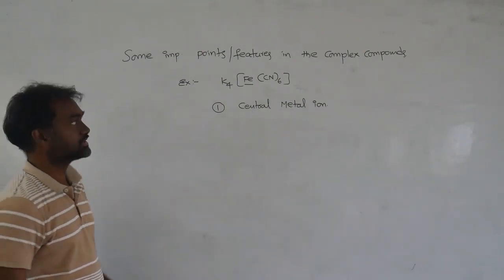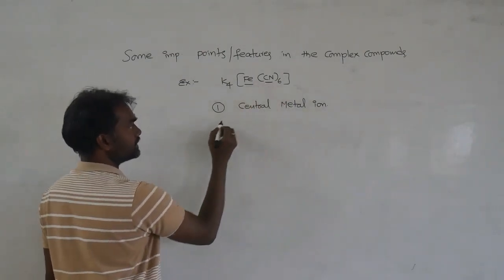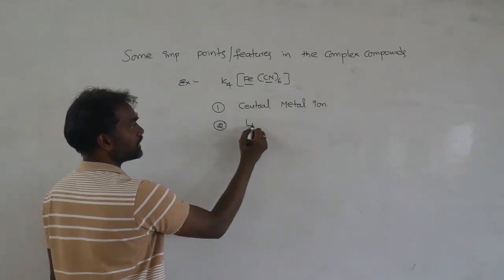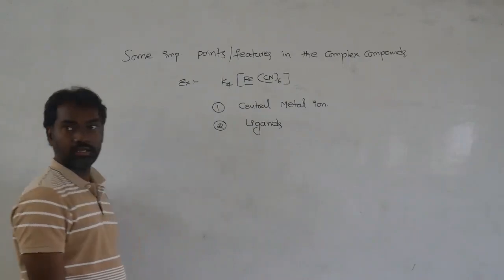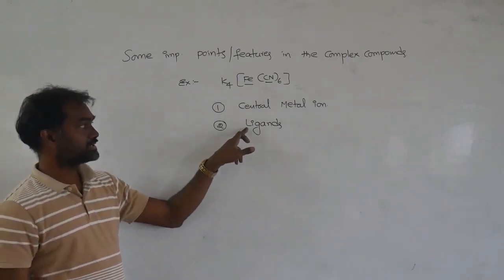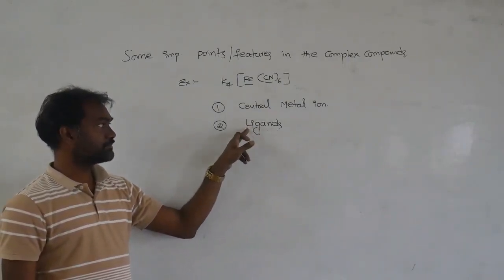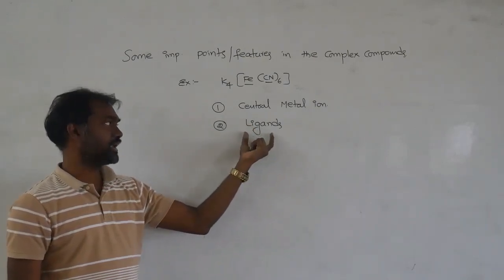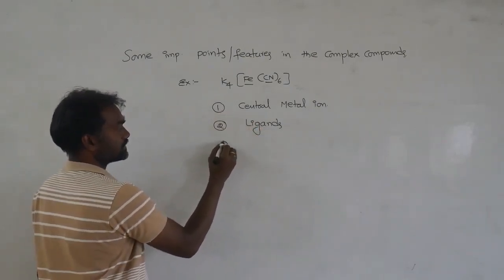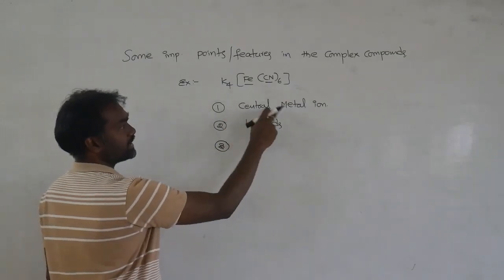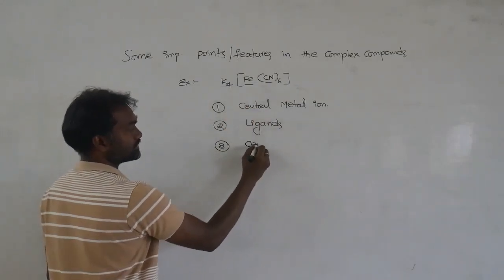We are going to discuss the important features of the central metal ion. Next, cyanide: here we call it a ligand. Somebody says ligands, somebody says ligands. Anyhow, ligand is another concept. Next, the third one, the central metal ion oxidation state.